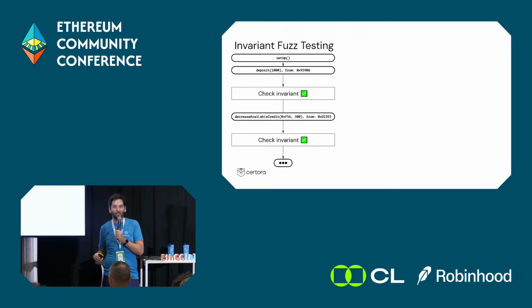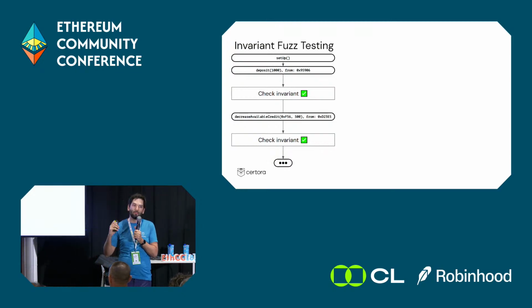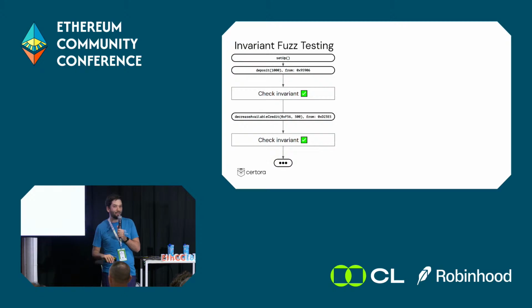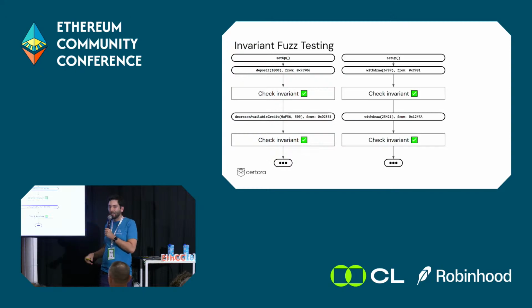After calling this function with the random inputs from the random address, we check if the invariant still holds. And if it does, we just do it again. We call another random external function and check it again, and so on. We usually do it 15, 20 times. That's the usual amount. And if it all passed, we start all over.